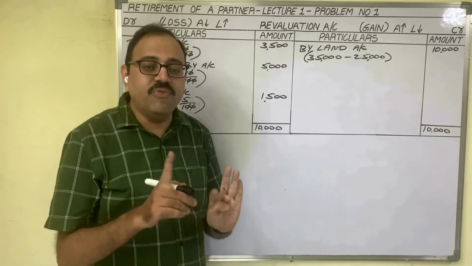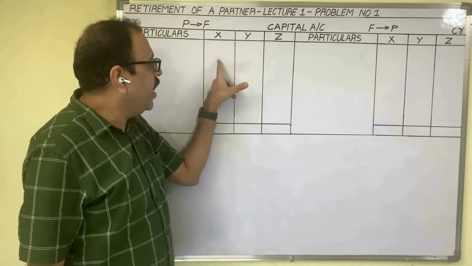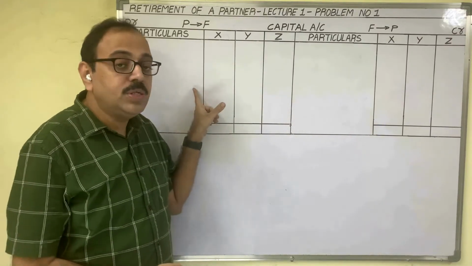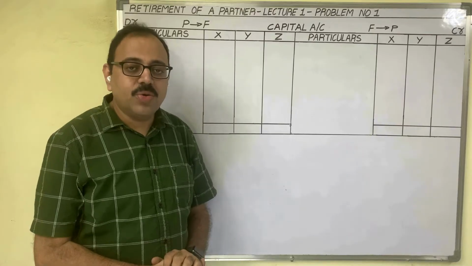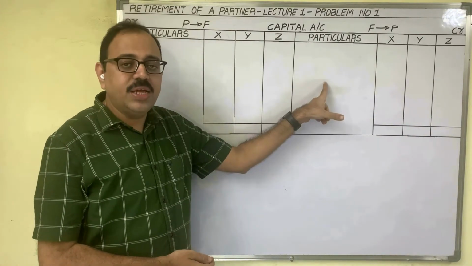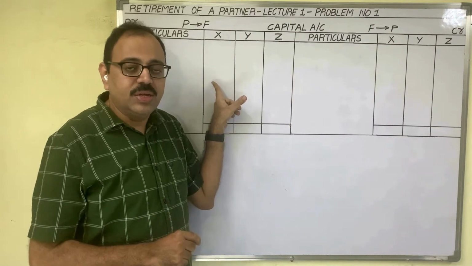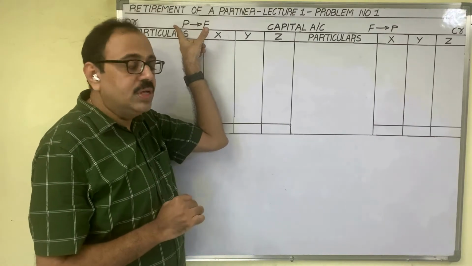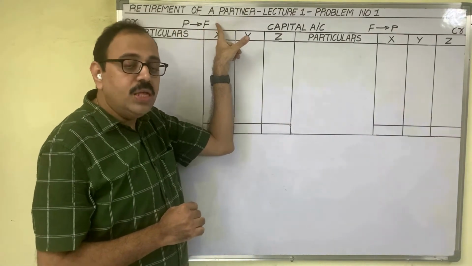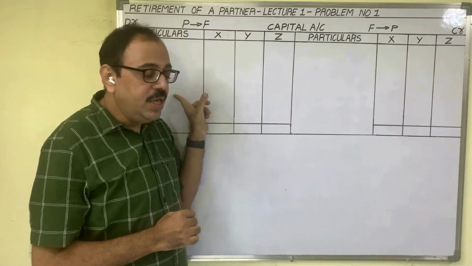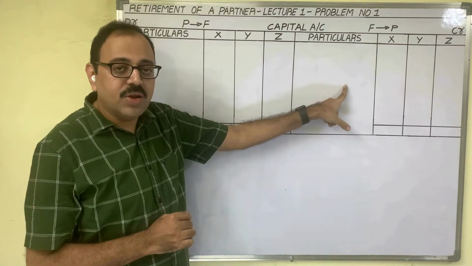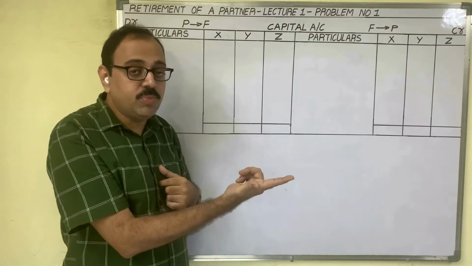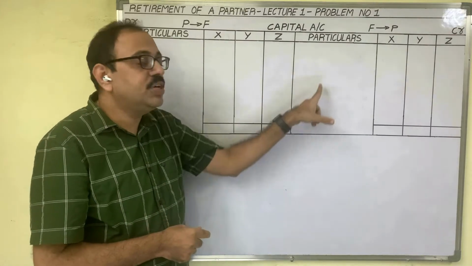Capital accounts of X, Y and Z. Capital accounts are personal accounts. While preparing these accounts, we should follow the personal account rule: debit the receiver, credit the giver. If the partner is the receiver, in other words, if they are retiring, then the amounts they received, which they have to pay to the firm, all these amounts we should write on the debit side. Similarly, if the partner is a giver, in other words, the partner has given to the firm, if they are retiring, the firm has to return these amounts to them. All these amounts we should write on the credit side.